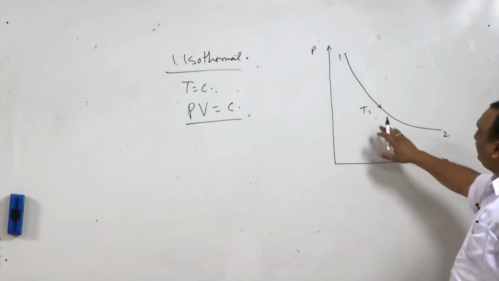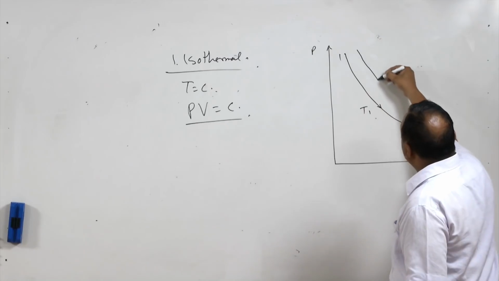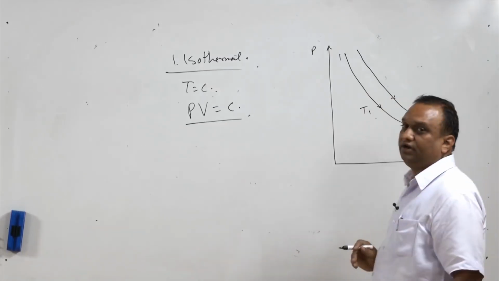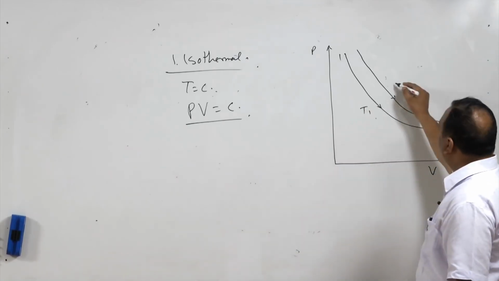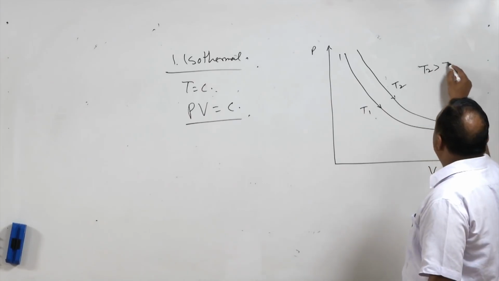If I change the temperature, suppose I change it to T2, another curve parallel to this curve will be formed, but these two curves will never cut each other because they are parallel to each other. So, this is temperature T2, and temperature T2 is greater than temperature T1.